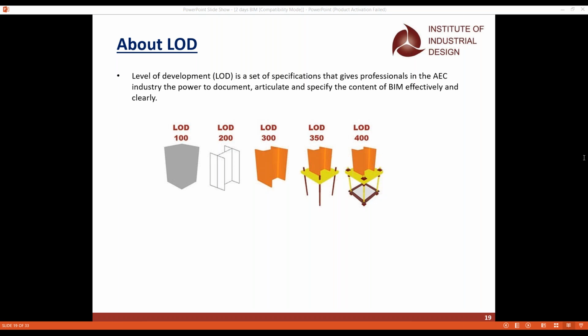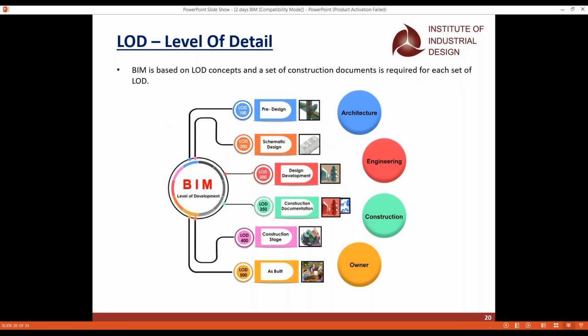If you want to submit any project, if you are going to contact any clients, they will tell us that you want to submit the project with respect to LOD 300 or LOD 350. Based on LOD 350, we have to submit the construction documents also. So whatever construction documents they need and require, we can do with the LOD concepts, and that is how your BIM also supports. Level of detail or documents.